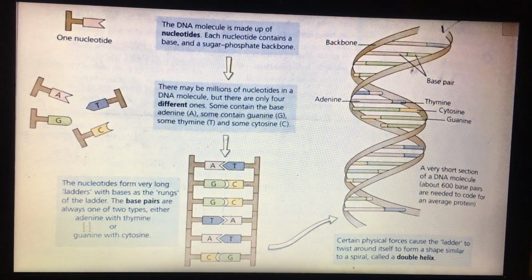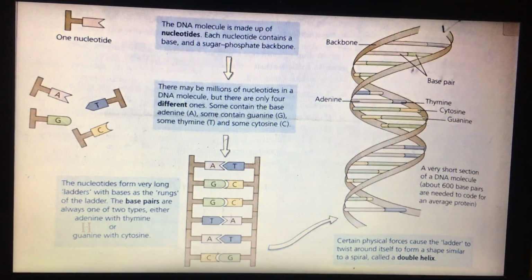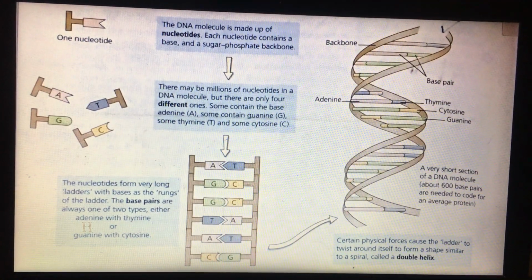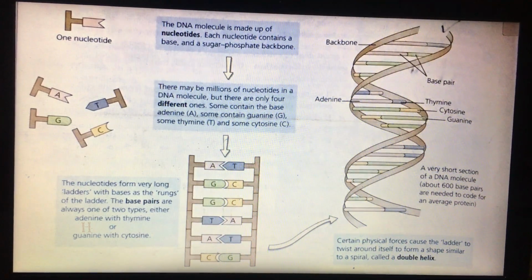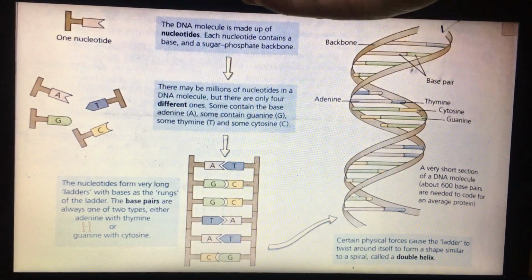Now focus on this diagram which shows the structure of DNA. You have to know that DNA carries its instructions as coded messages using 4 different chemical compounds called nucleotides. Here we have one nucleotide.